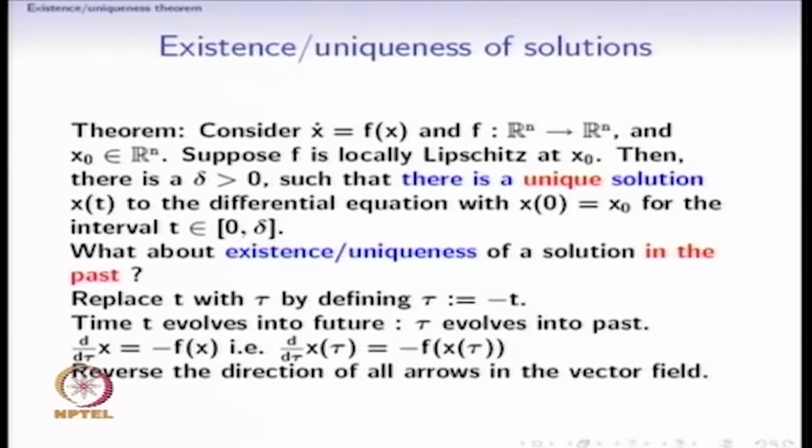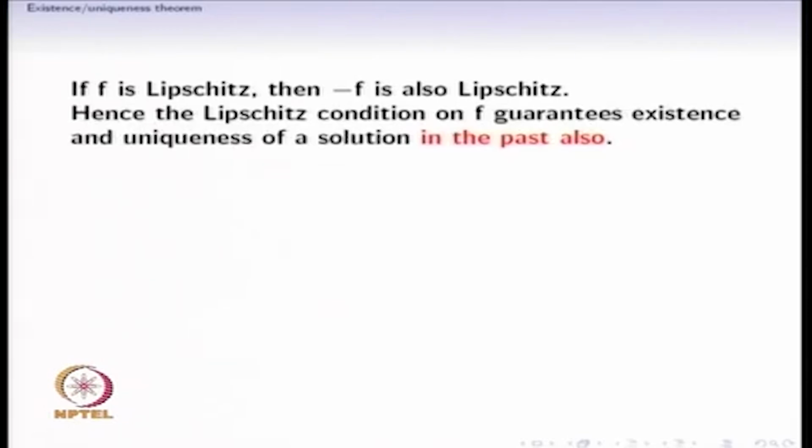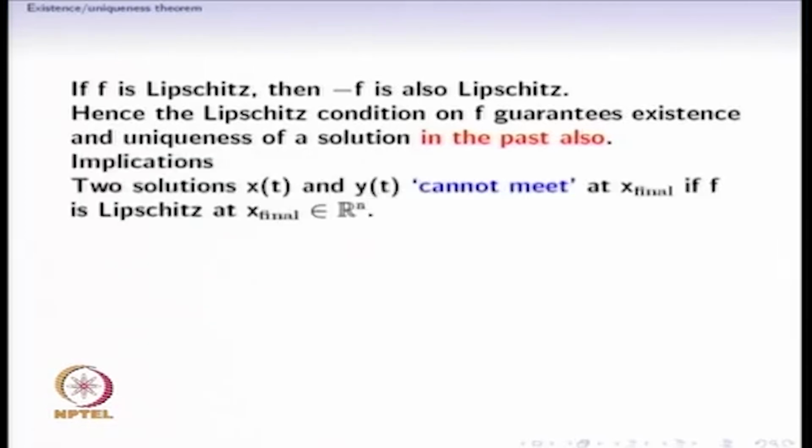How does one obtain the vector field for this dynamical system? We just reverse the direction of all the arrows in the vector field of the differential equation x dot is equal to f of x, because each arrow is now not f of x but minus f of x. If f is Lipschitz, notice that minus f is also Lipschitz. Hence the Lipschitz condition on f guarantees existence and uniqueness of a solution in the past also.